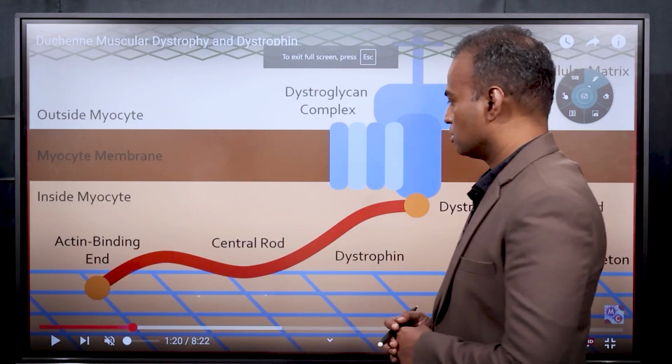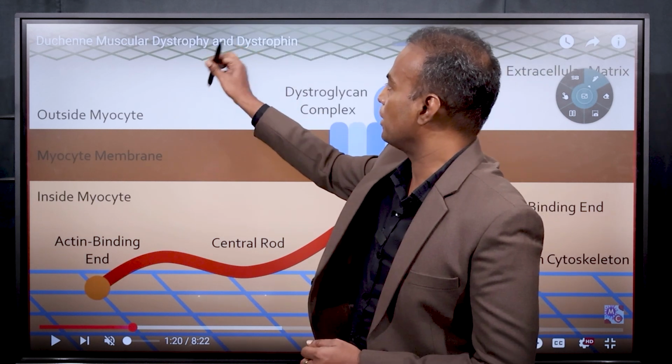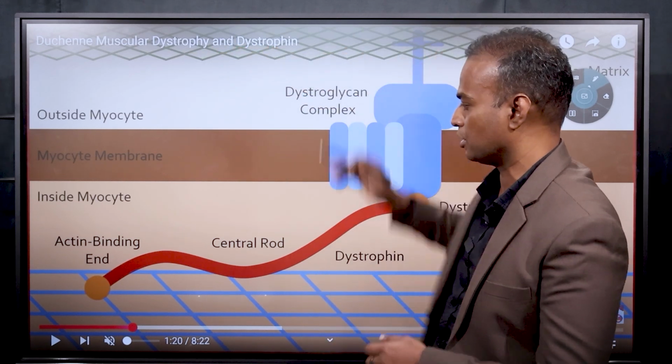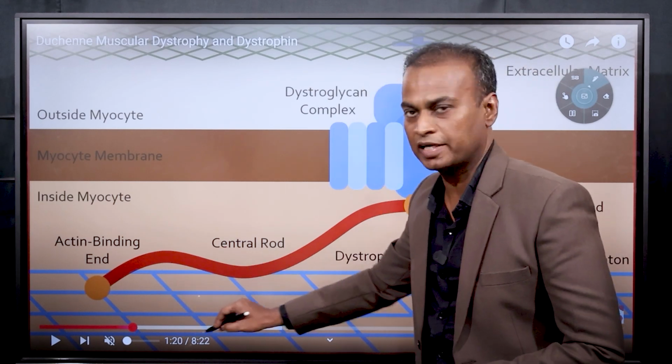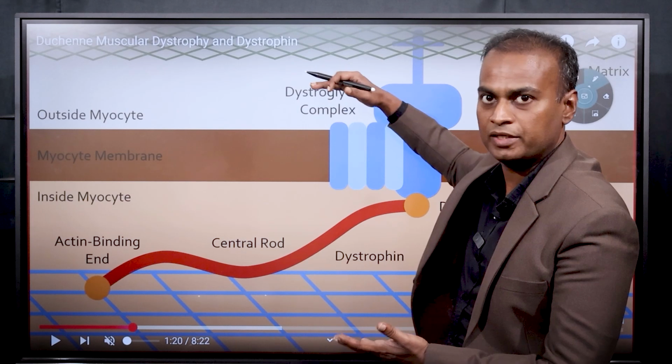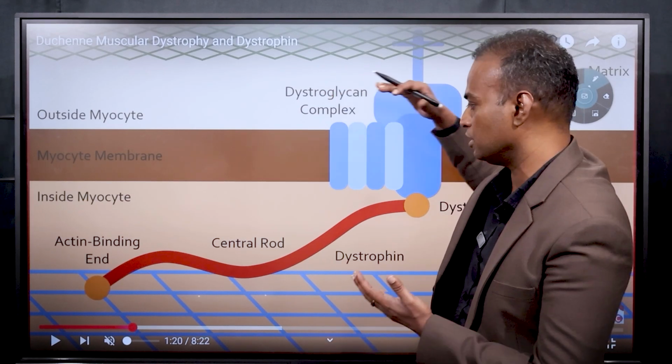In this diagram you can see this green one is the extracellular matrix. It is a mesh-like structure. The blue one here is the cytoskeleton. The cytoskeleton and extracellular matrix give stability to the muscle cell and keep it in its shape.